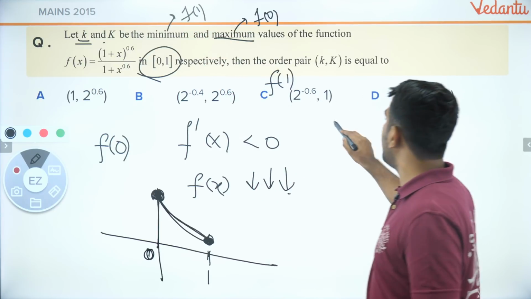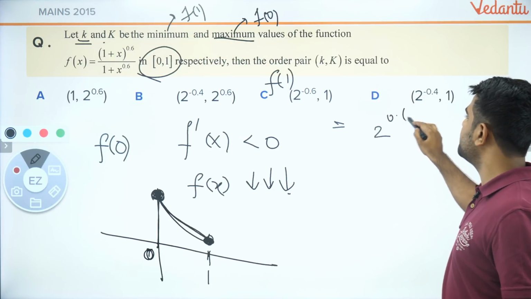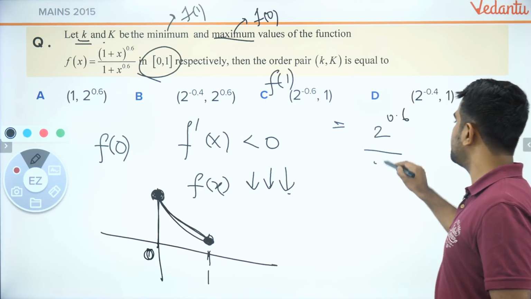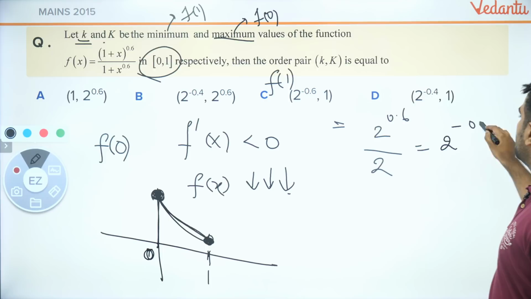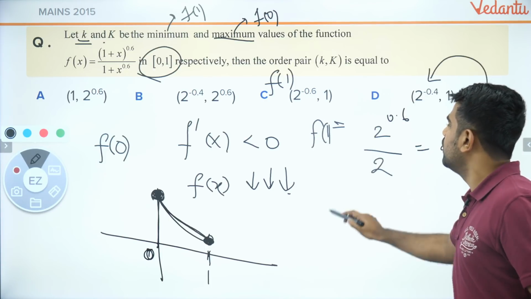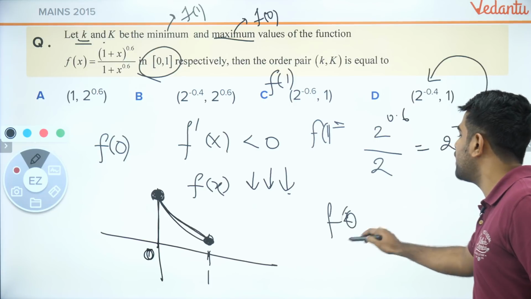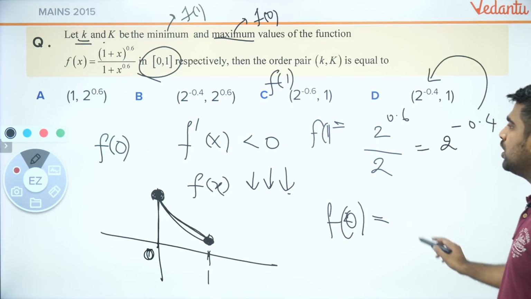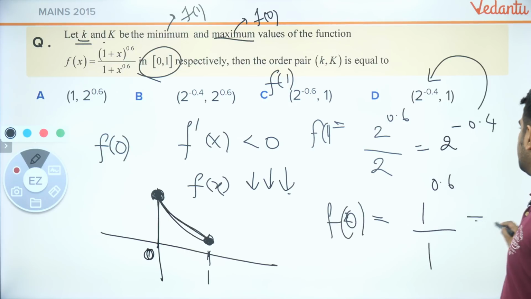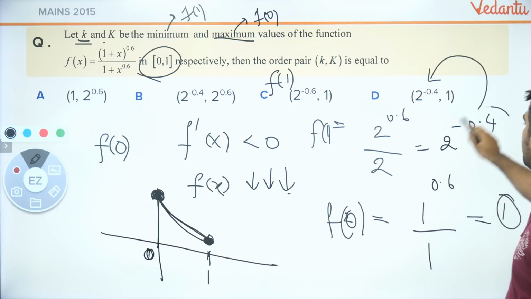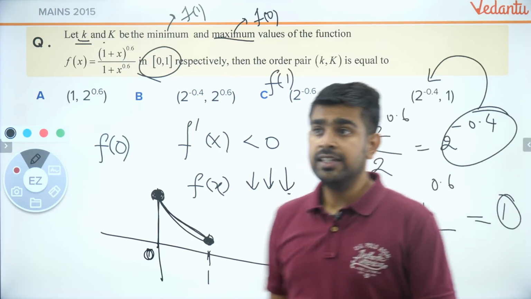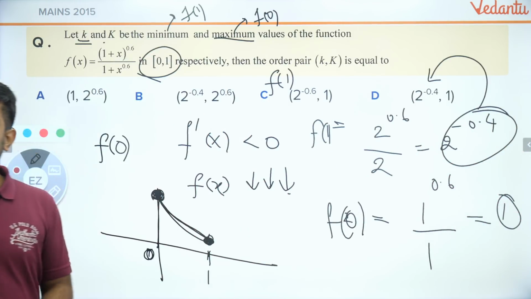So what is f of 1? F of 1 is 2 to the power 0.6 by 2, which will be 2 to the power minus 0.4. That is f of 1. What is f of 0? F of 0 is the maximum value. F of 0 will be 1 to the power 0.6 divided by 1, which will be 1. So maximum is 1, minimum is this value. Done. All of you clear? Shall I move forward to the next question?